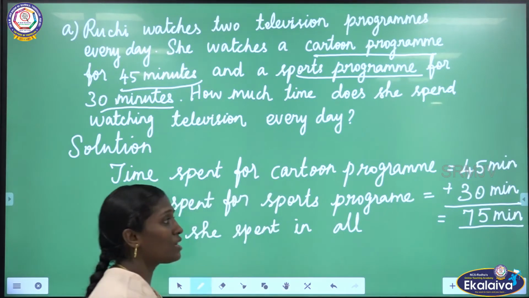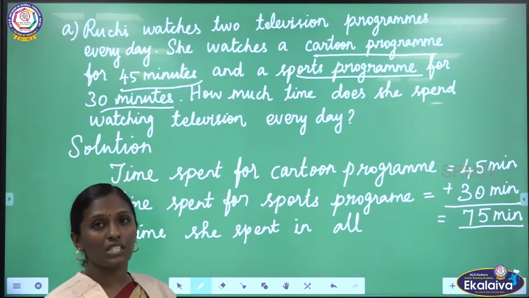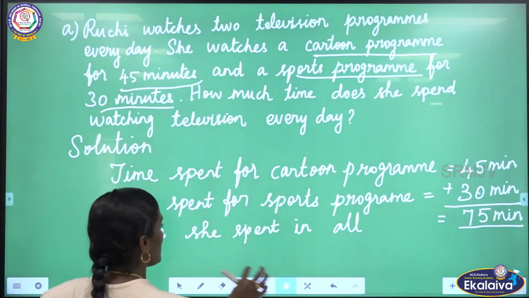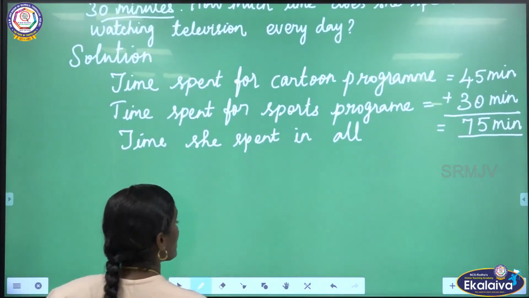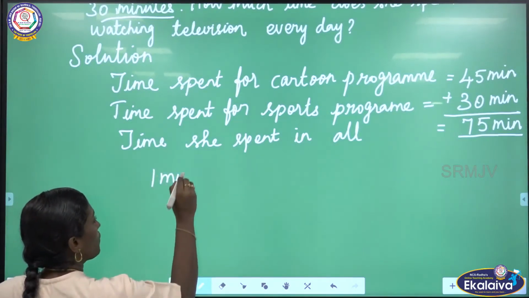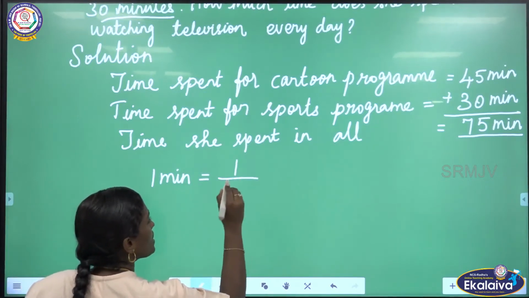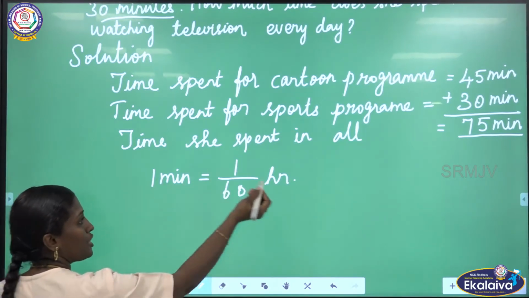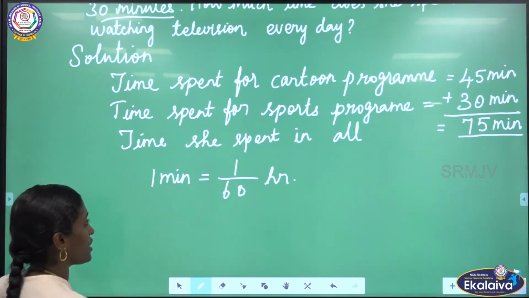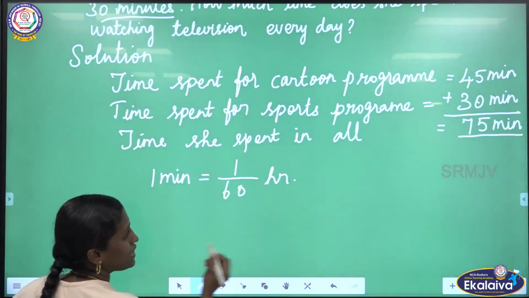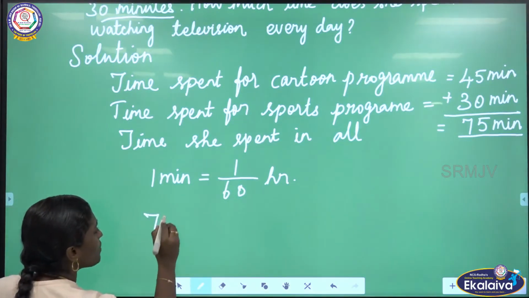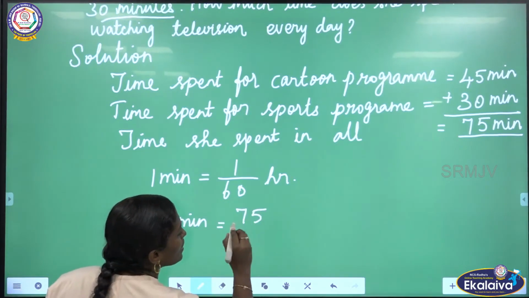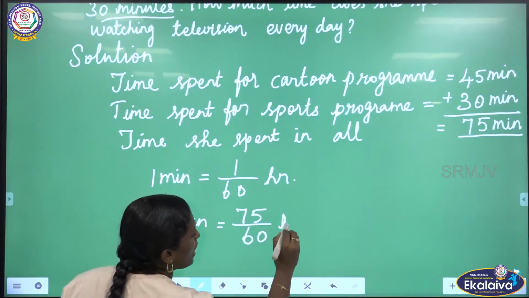Now we got the time in minutes, which is greater than 60. So we are going to convert 75 minutes into hours and minutes. We know that 1 minute is equal to 1 by 60 hour. Here we are converting a smaller unit to a greater unit, so we are using division. Here we are having 75 minutes. So 75 minutes is equal to 75 divided by 60 hours.